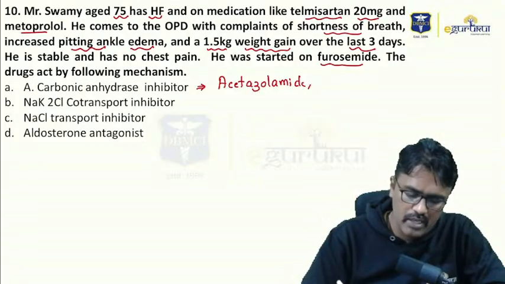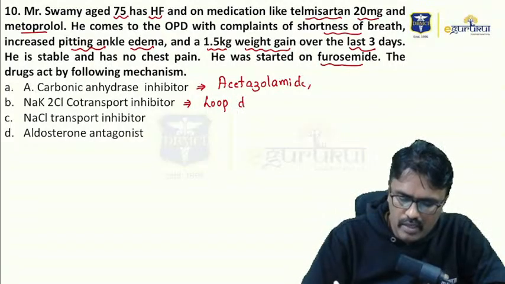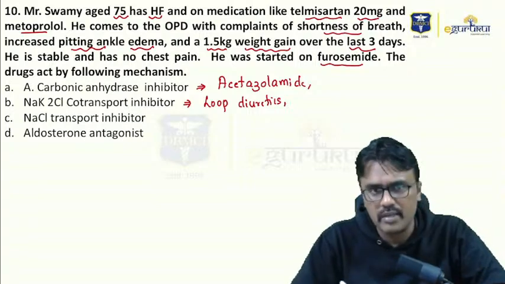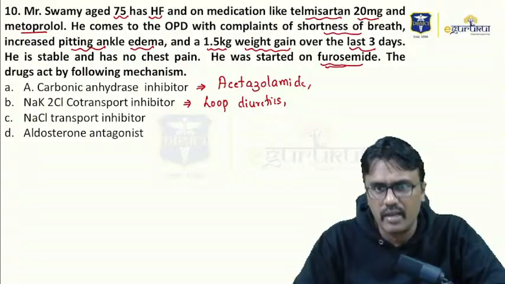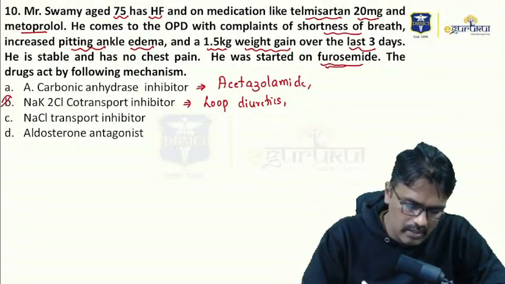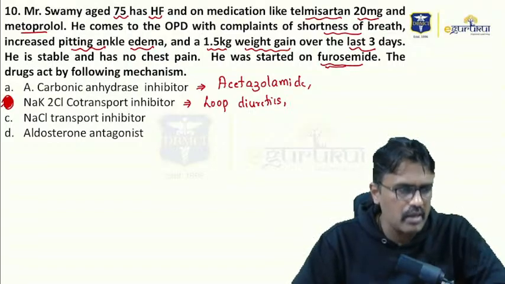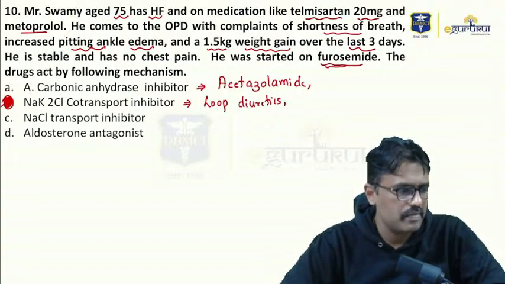The sodium potassium 2-chloride cotransport inhibitor is the loop diuretics. And the loop diuretics are furosemide, torsemide, bumetanide, and ethacrynic acid. So here the question is directly asking you the mechanism of furosemide. Yes, it acts on the sodium potassium 2-chloride symport. Yes, many have answered. Lasix, B, Arshil, Akash, Sayant, Tan Basu.